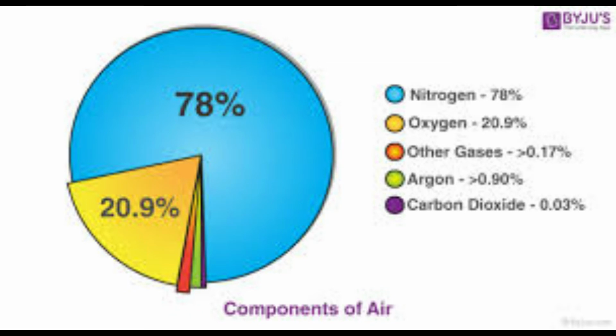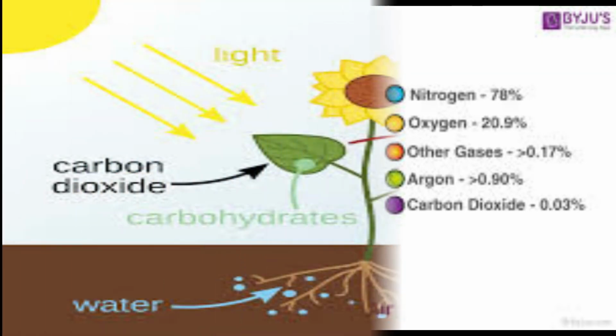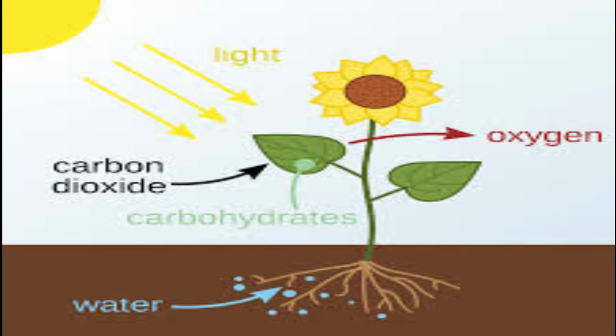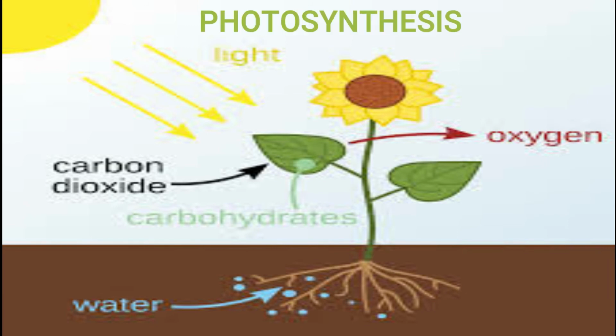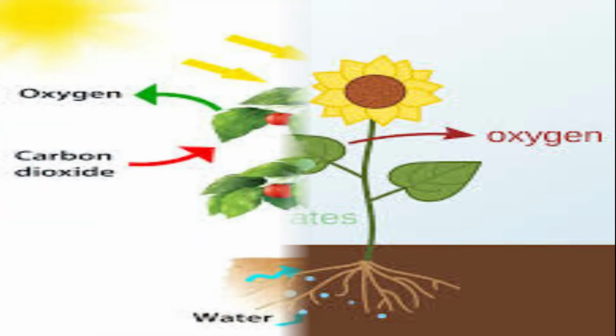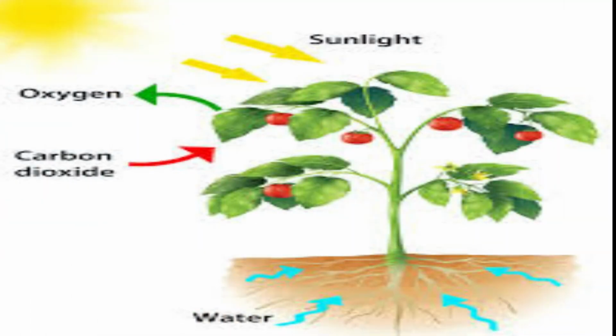Carbon dioxide is also important for living beings. Plants need carbon dioxide to make food during photosynthesis. During photosynthesis, plants take in carbon dioxide and release oxygen. Thus, green plants help in maintaining the balance of carbon dioxide and oxygen in the atmosphere.